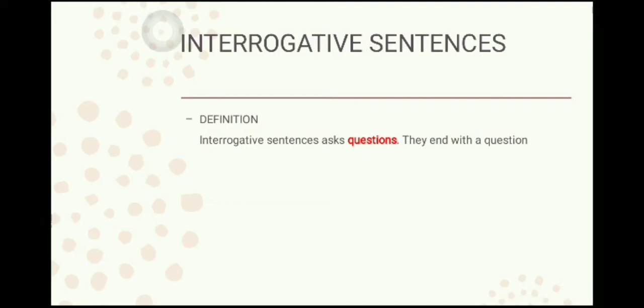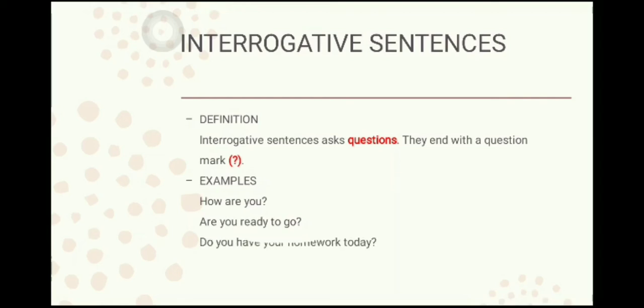Now we come to the third type of sentence, that is interrogative sentence. Interrogative sentences ask questions. I already told you, right, that all the questions are called interrogative sentences. And here the punctuation mark that we use is a question mark. It is always a question mark. Some examples are: How are you? Are you ready to go? Do you have your homework today? So these are some questions that you are asking somebody. So it is an interrogative sentence.